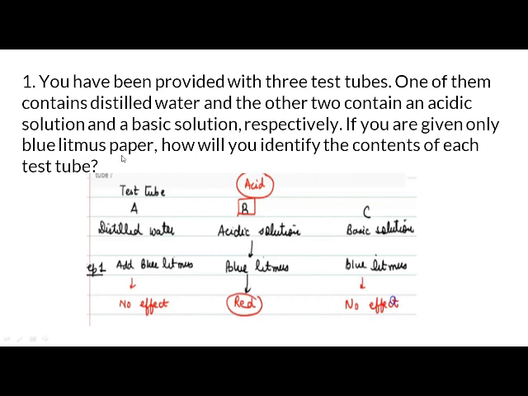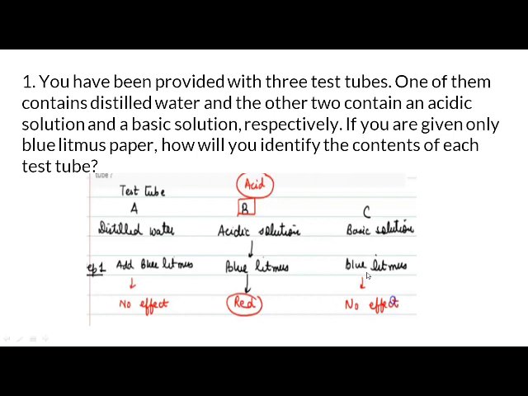Okay, so we'll take the blue litmus paper, and on the blue litmus paper we pour distilled water, right? Similarly, on another blue litmus paper we pour acidic solution and on the third one we pour basic solution.